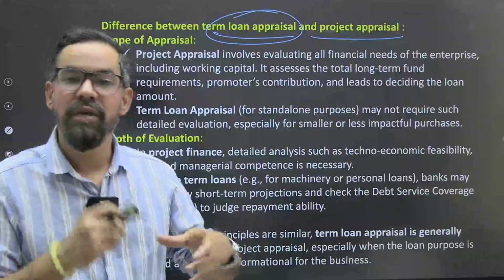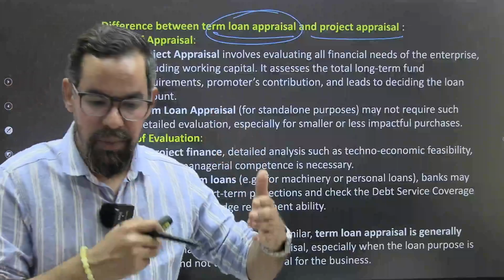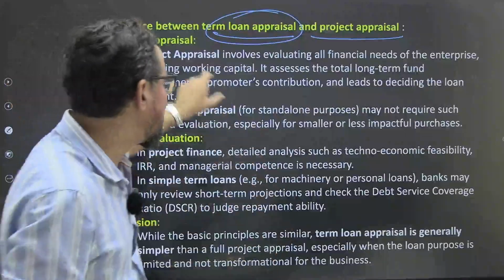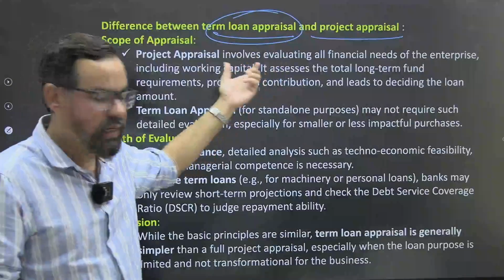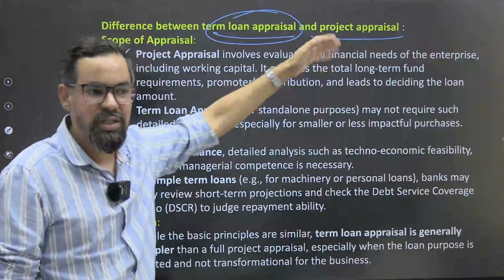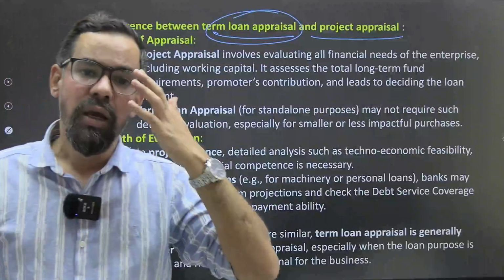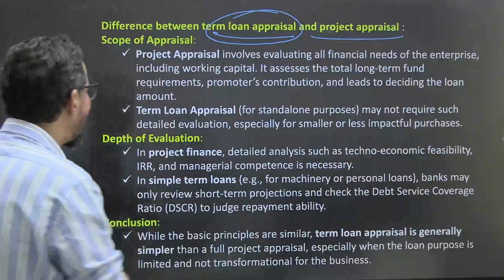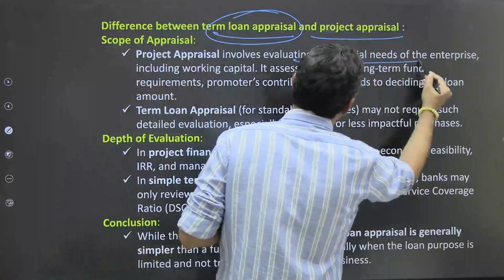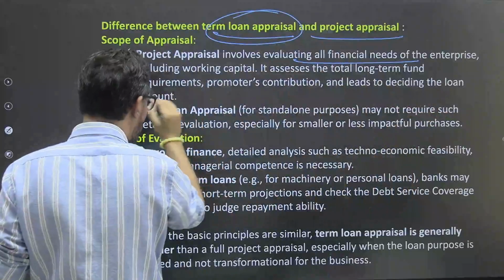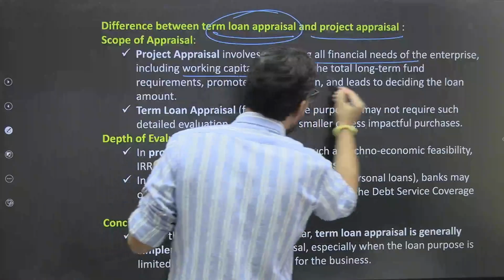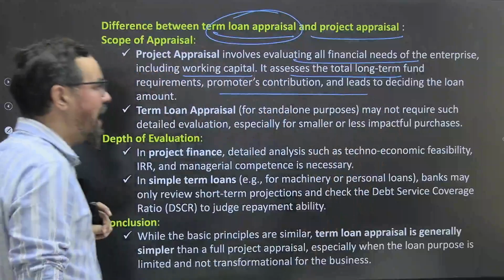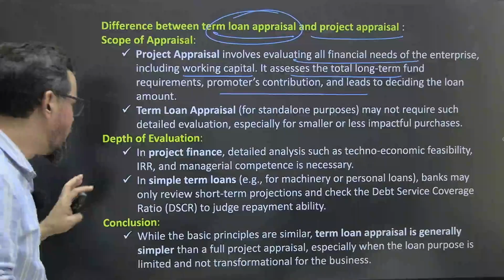For that sake we generally do economic analysis, आपका business analysis, business risk, market risk, everything we have to consider in that one. In case of आपका loan appraisal, that is आपका toward the link with the project itself, we have due diligence, KYC, credit ratings and other things we generally follow in that particular one, ठीक है। So project appraisal involve evaluating all financial need of the enterprise including working capital. It assess the total long term funds requirements, promoters contribution and lead to deciding the loan amounts, ठीक है।